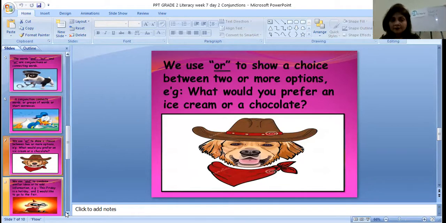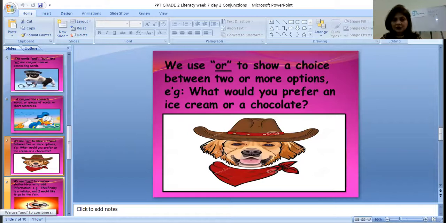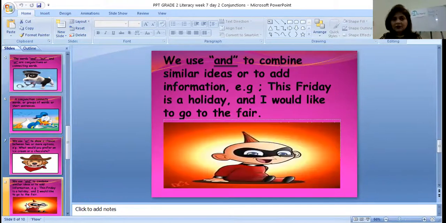Right? Now let's see. We use or. When do we use or? We use or to show a choice between two or more options. For example, what would you prefer, an ice cream or a chocolate, right? What would you prefer, an ice cream or a chocolate? So we are using it to show choices between two options, and we have to choose.